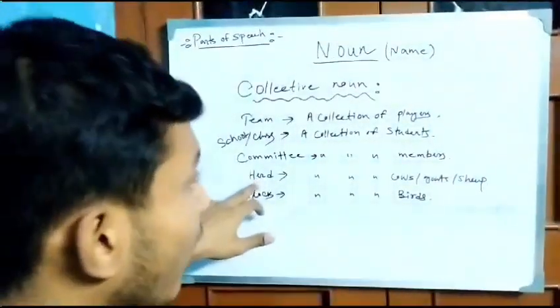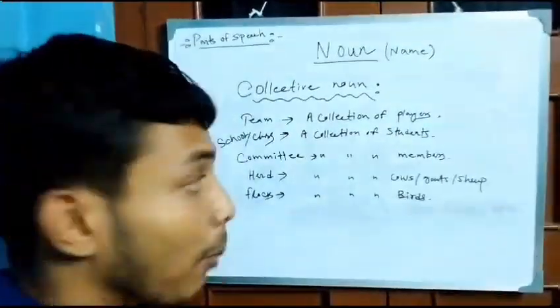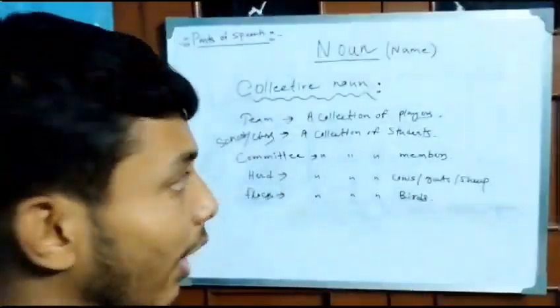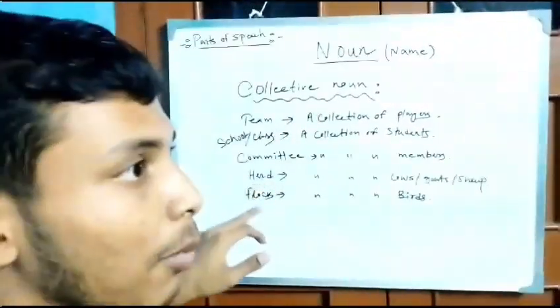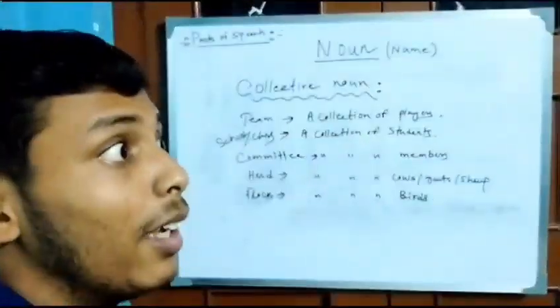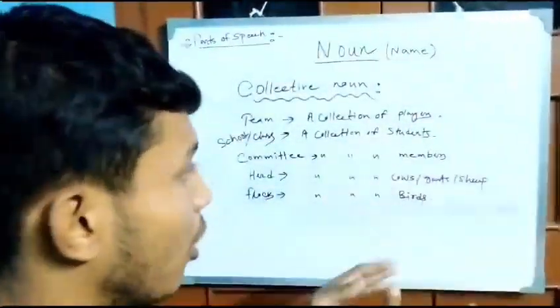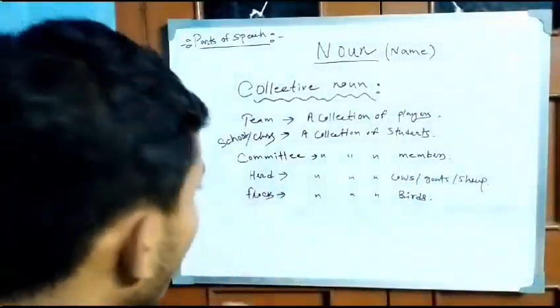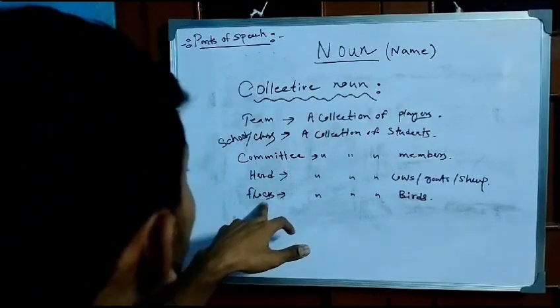Many common nouns together make a collective noun. In Bengali we say সমষ্টিবাচক, their collection together is a collective noun, a collection of common nouns. Anyway, let's move to another example, flock.